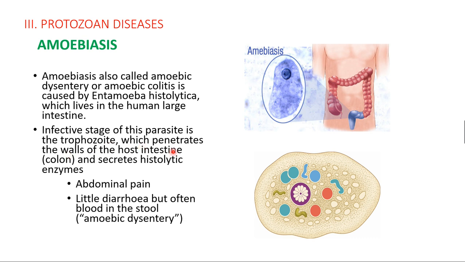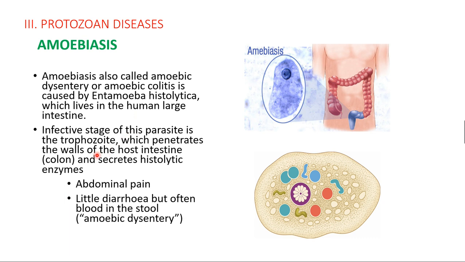At this infective stage, it penetrates the wall of the human intestine and enters the colon region, also called amoebic colitis. The posterior part is called the colon, and there it secretes histolytic enzymes.